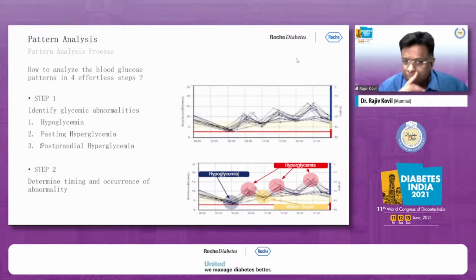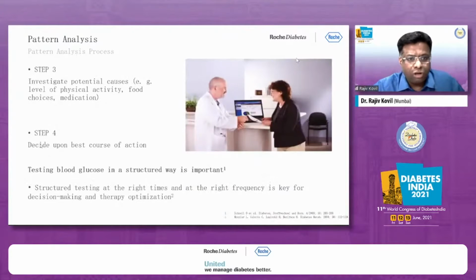How do we analyze blood glucose patterns? Step one, we need to identify hypo, hyper, postprandial hyperglycemia. Step two, we need to determine the timing and occurrence of the abnormality. Third, we have to find out what the causes are. There will be multiple causes: physical, food choices, medication.